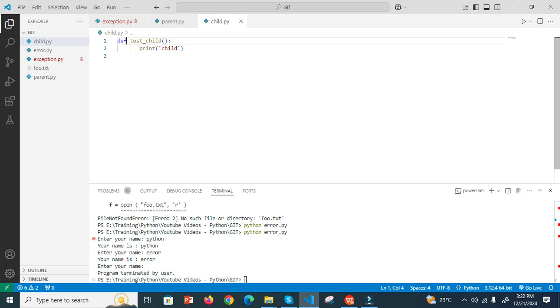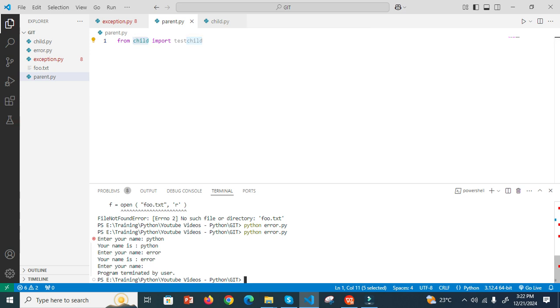Now in the child, this is a function definition. I am writing a function. In this function, it is just going to print the word child. Now I go to the parent.py. Now I am trying to import child from test child. Child is this one, child.py. Test child, there is no such thing, because here I have a function named test underscore child, not test child. Let's see what is happening here.